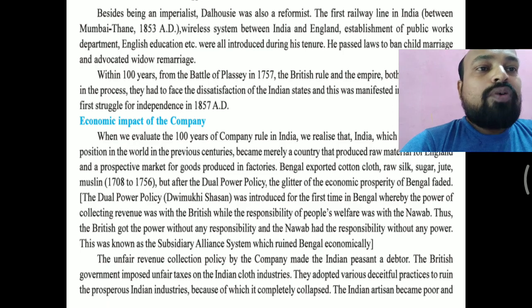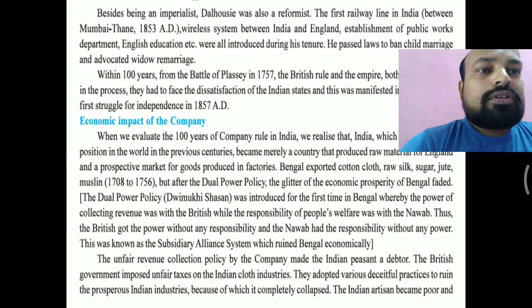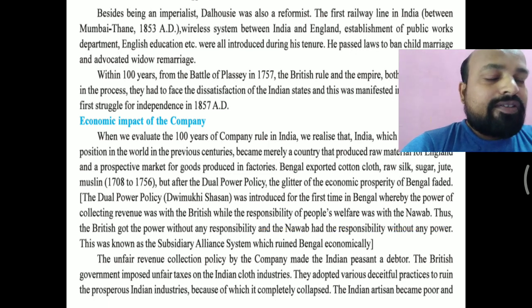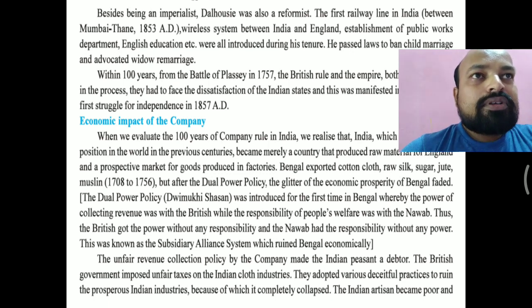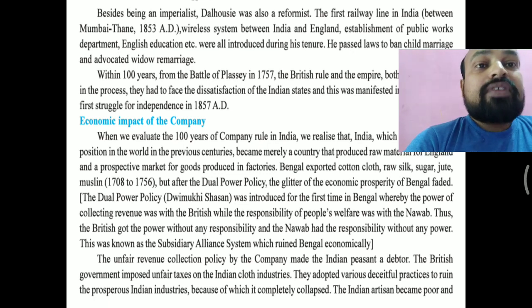Thus the British got power without any responsibility, and the Nawab had responsibility without any power, because the Nawab had no income. He did not even have the right to declare war against any state or kingdom, or to make a treaty with another kingdom.